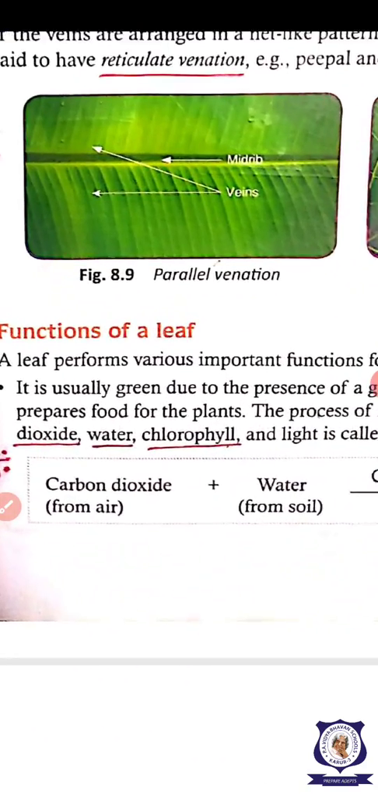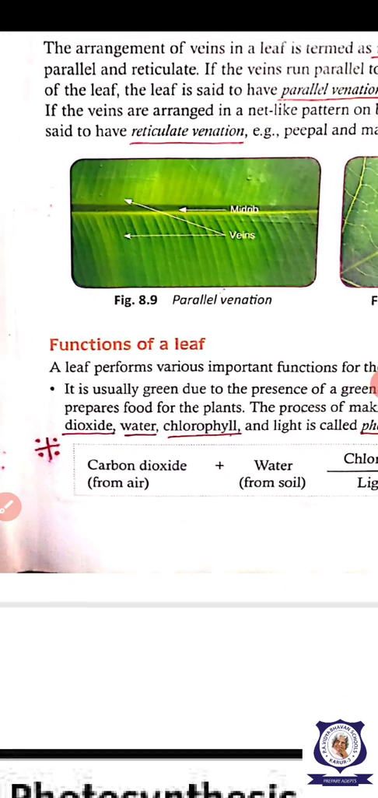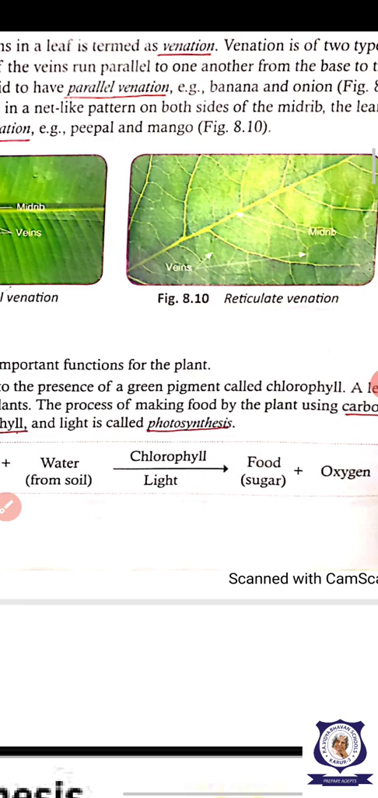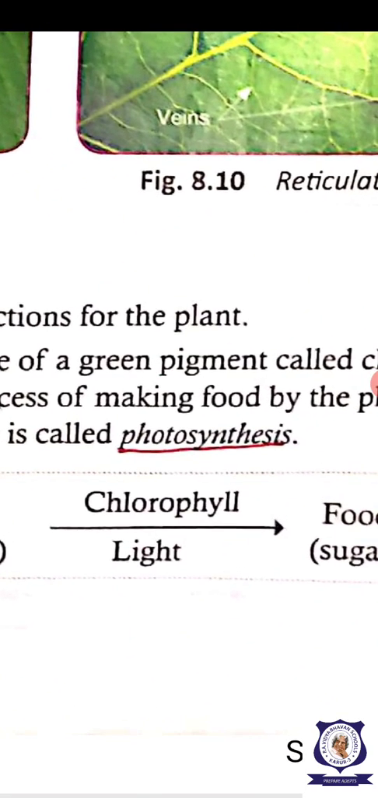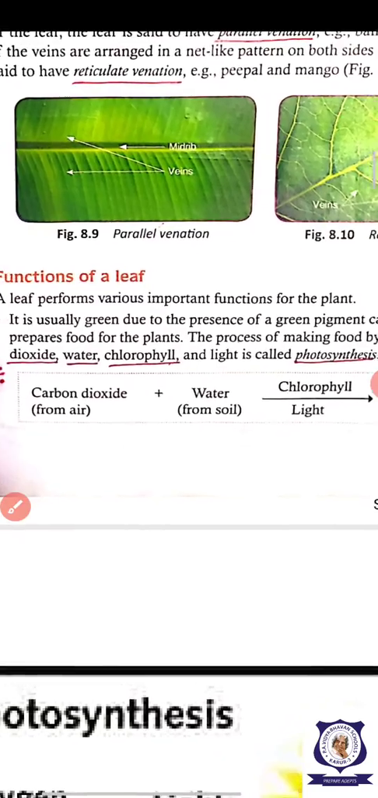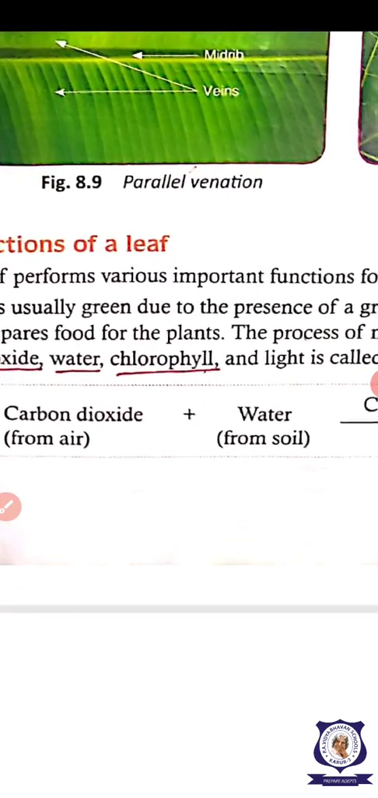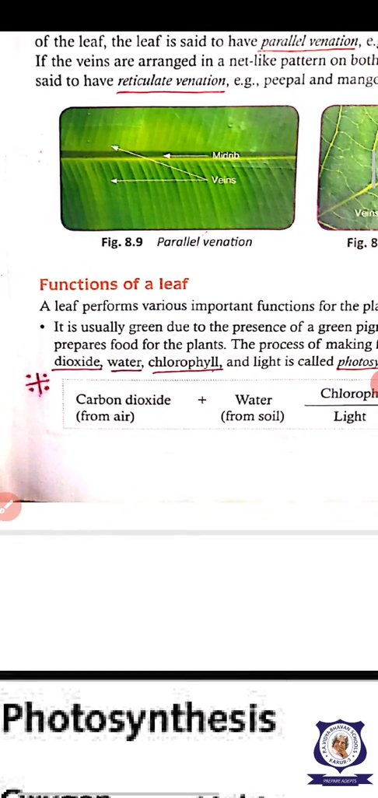You know very well the functions of the leaf. The first important function is photosynthesis. Photosynthesis is important because it is the food production process. We eat many types of food, but leaves eat only one type of food, that is glucose, the simple form of glucose.